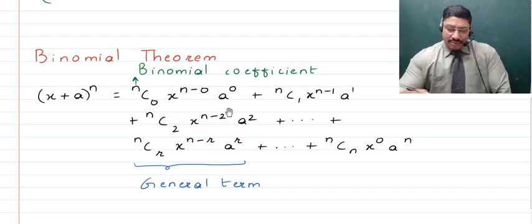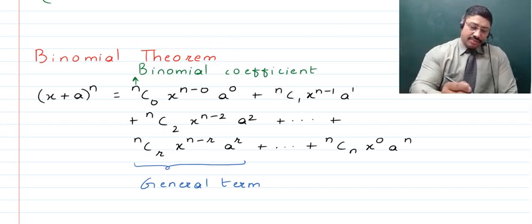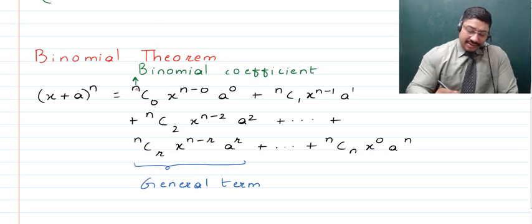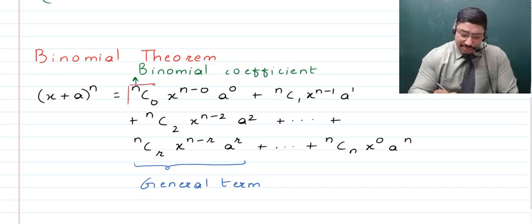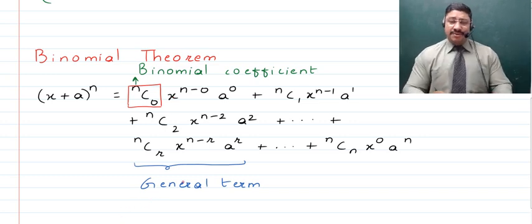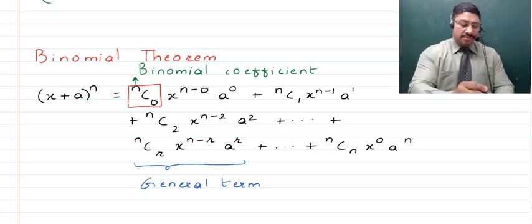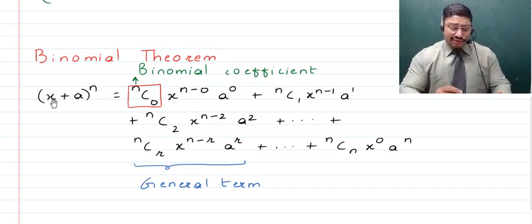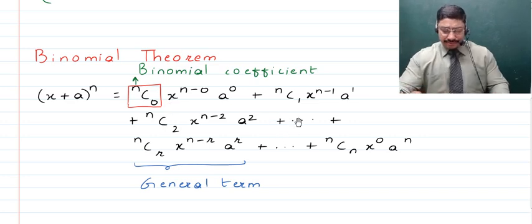Okay, now here, children, if we talk about the second term, this is going to proceed further. That is, after nC0 you will now be having nC1, right? So one thing which is very important for you to remember is, if you talk about the first term, the binomial coefficient actually starts from 0. This is something very significant, and you need to remember that the first binomial coefficient is nC0, and obviously with the help of that you will be able to find out what the powers of the first term and the second term are going to be.